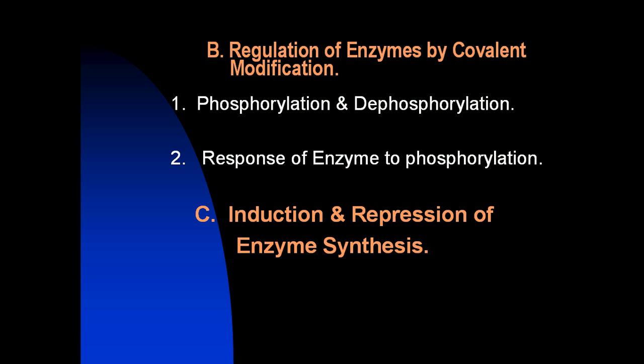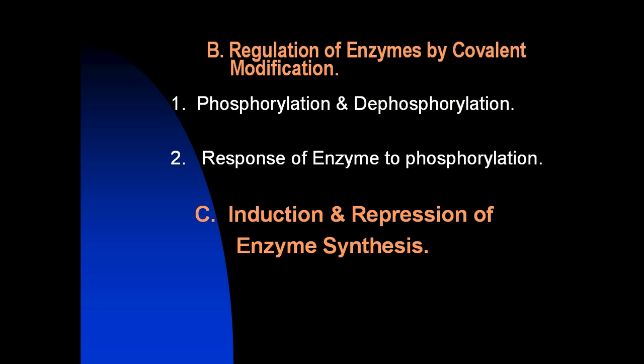The increased induction or decreased repression of enzyme synthesis leads to an alteration in the total population of active sites. Enzymes subject to regulation of synthesis are often those that are needed at only one stage of development or under selected physiological conditions.